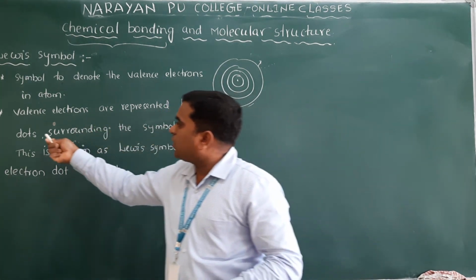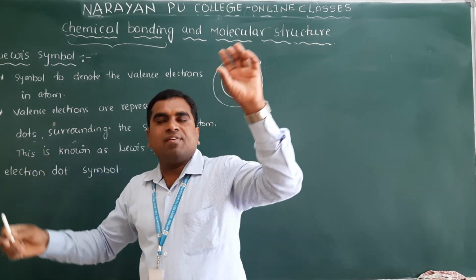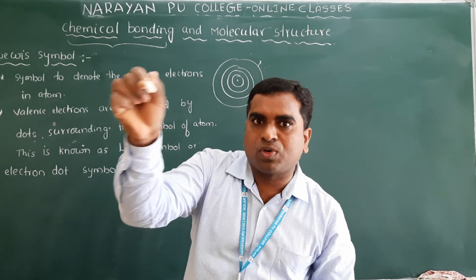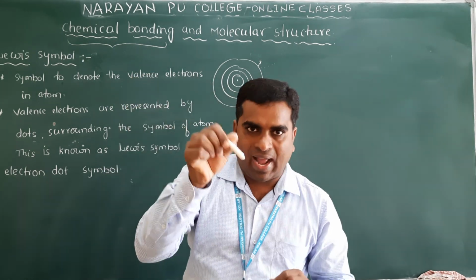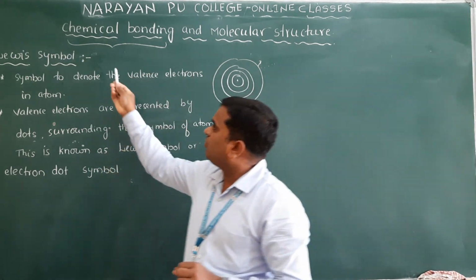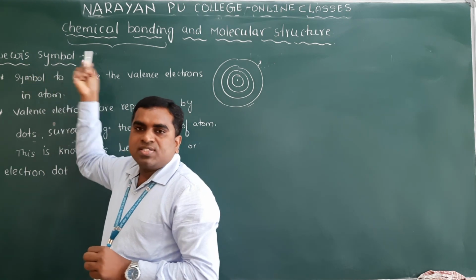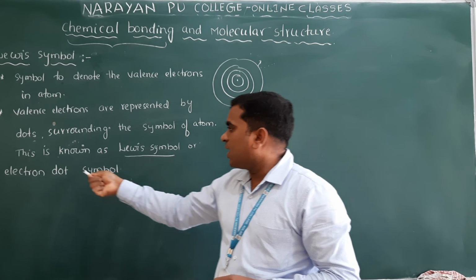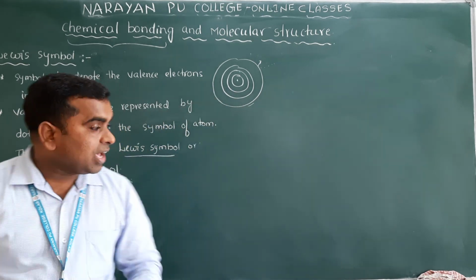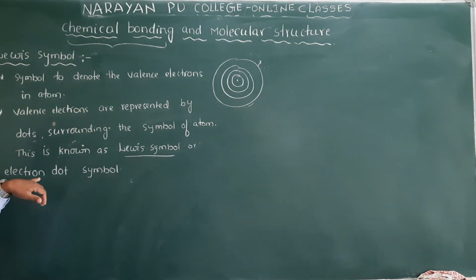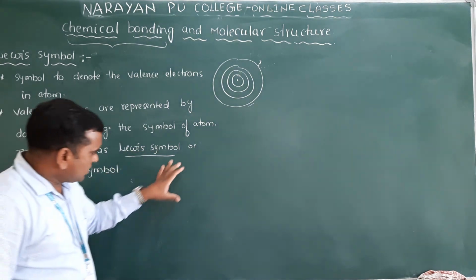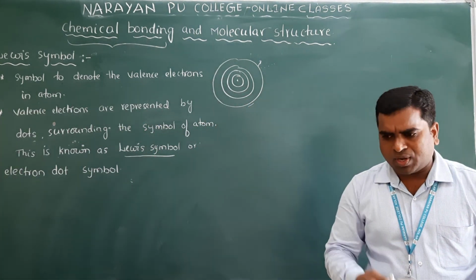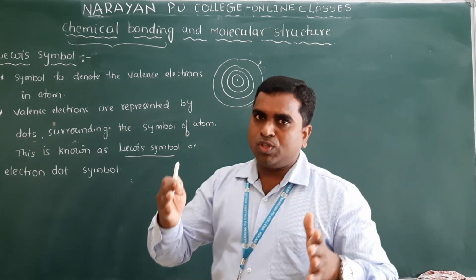That symbol we call a Lewis symbol, or it can also be called an electron dot symbol. I will write a few examples, then you can easily understand, and after that I will give you the table.